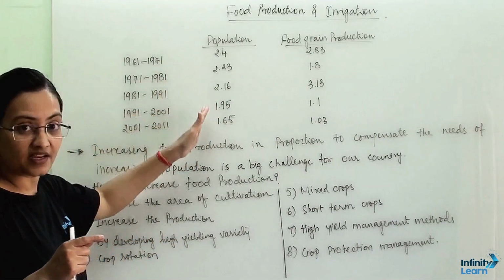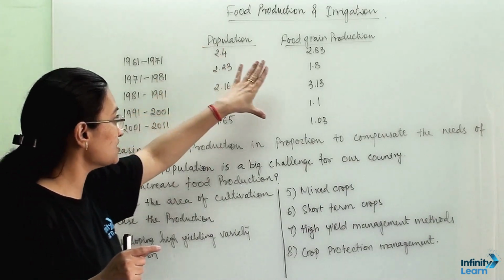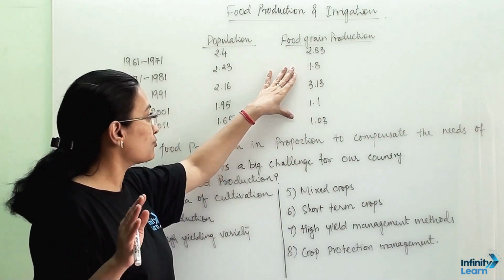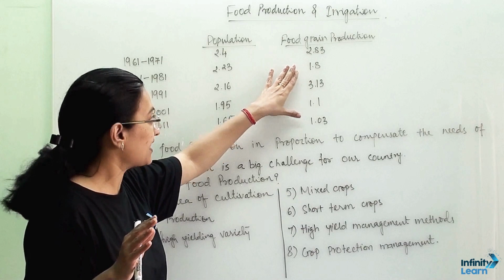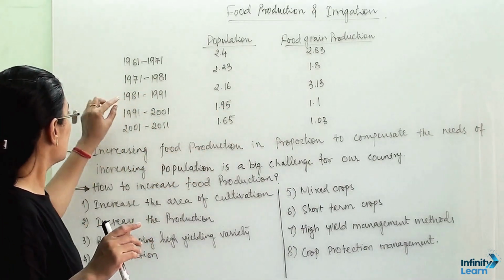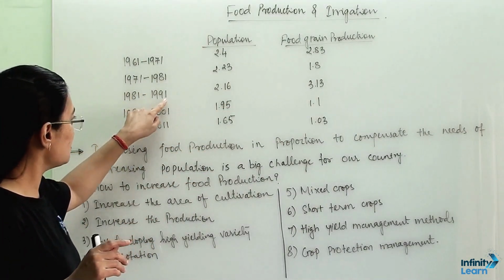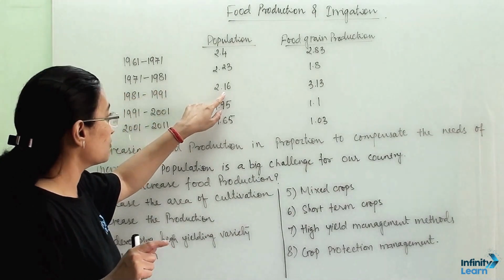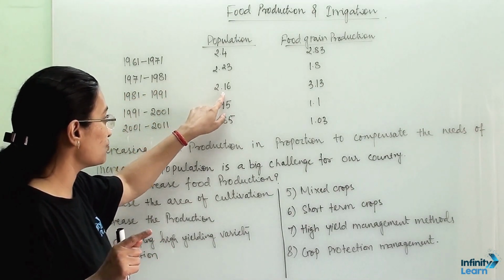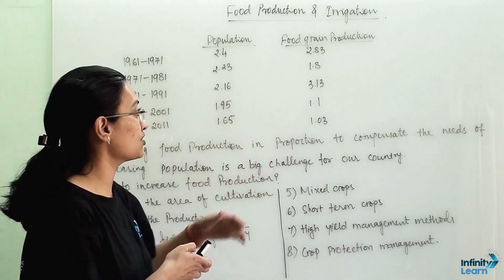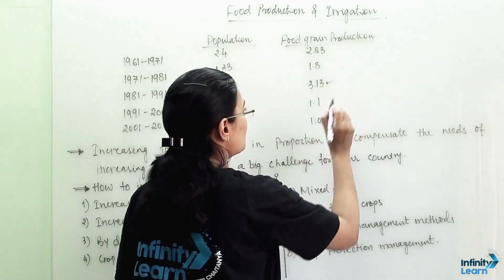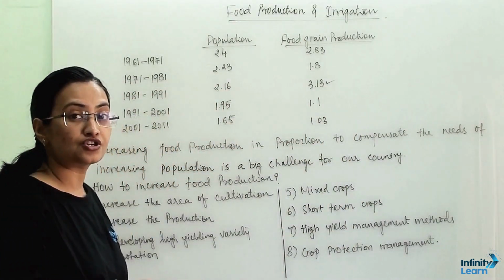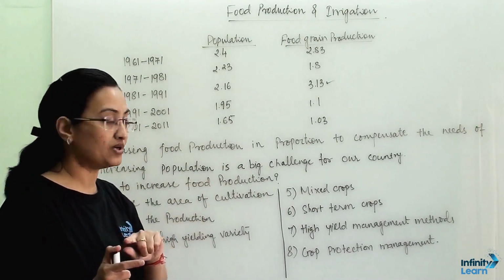Now these are the growth rates for population and how much food grain we produced for that particular decade. So in 81 to 91, the growth rate of population was 2.16, whereas food grain production was 3.13, which is good. That food grain production was more than the population growth rate.